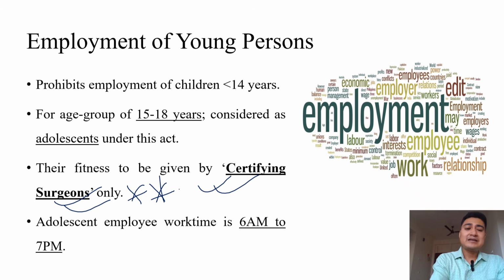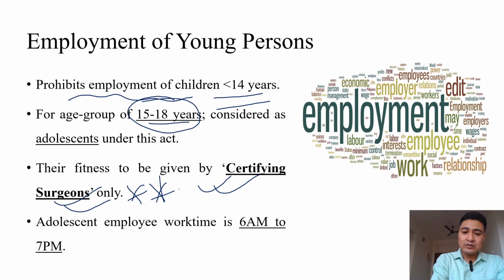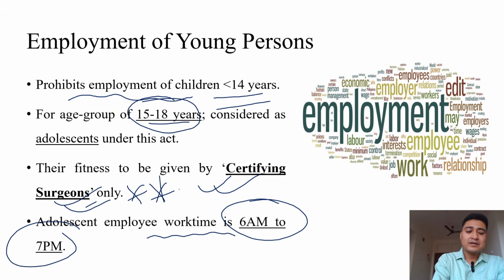Again, I repeat that employment under 14 years of age should be prohibited. Those of 15 to 18 years of age are considered adolescents under this act, and their fitness certificate must be issued, and it is issued only by a surgeon. So when a fitness certificate is issued by a surgeon and they are employed in a factory, the work time for these adolescents is only 6 a.m. to 7 p.m. No night shift can be given to these adolescent employees under Section 3. It is important for us to know.